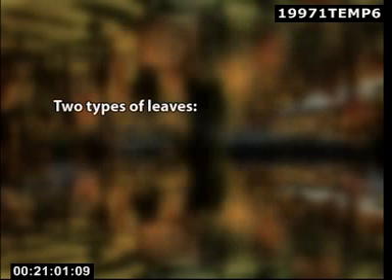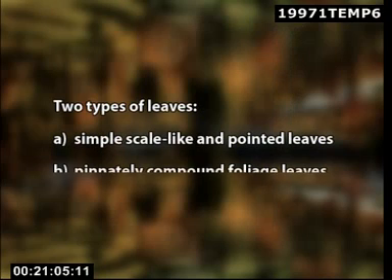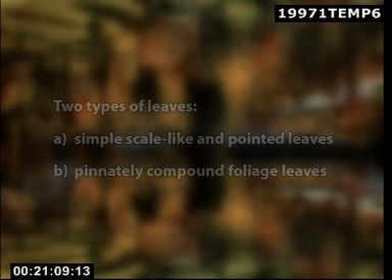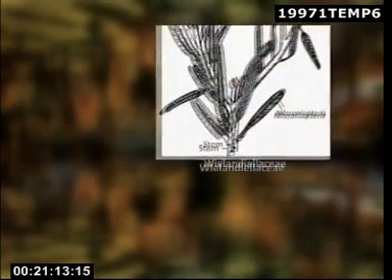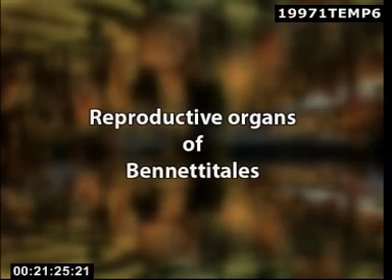The leaves were of 2 types: A. Simple scale-like and pointed leaves, B. Pinnately compound foliage leaves. In Wielandiellaceae, the leaves, named Nilssoniopteris in Williamsoniella coronata, were simple, entire, linear or lanceolate to narrowly ovate and petiolate.